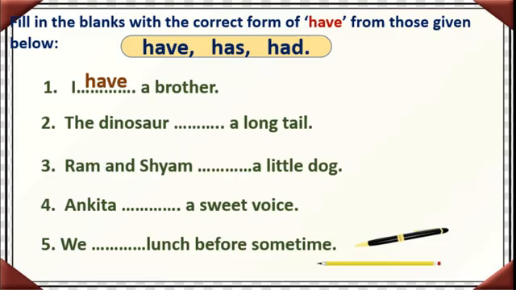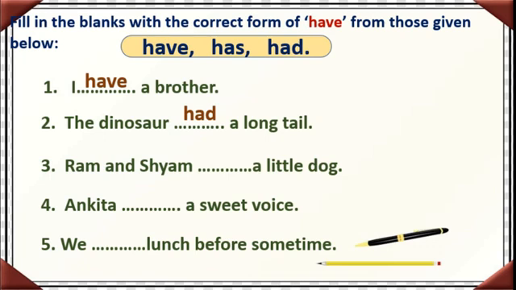Okay. Second, the dinosaur dash a long tail. Dinosaurs were found in past. Correct? So it is a past tense. The dinosaur had a long tail. Isn't it? Now dinosaurs are not there. Correct? So here the dinosaur had a long tail.